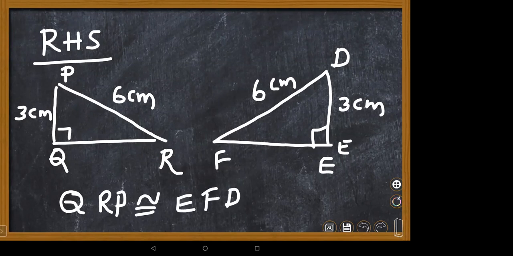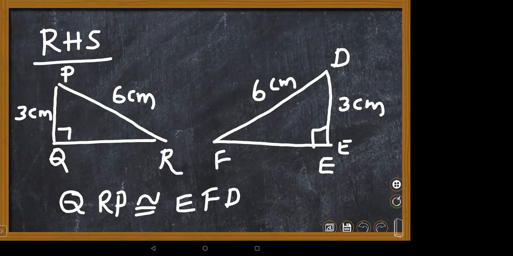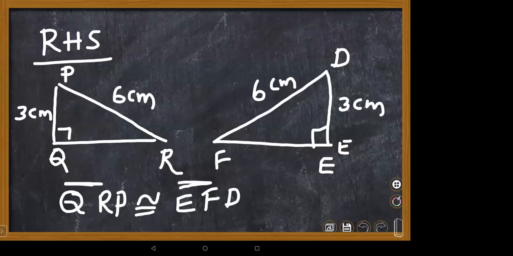Why can't we write it as DEF here? Sorry, EDF here. If I take ED first, what happens? Yes, it is not matched, children. If you observe here, hypotenuse QR length should be matched, equal to EF. QR length should be equal to EF.